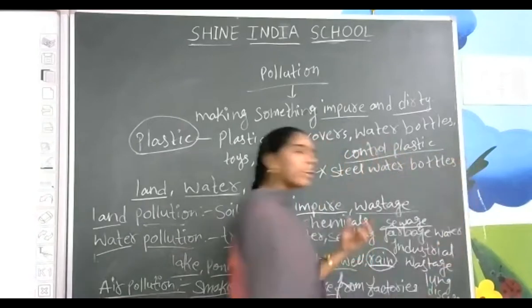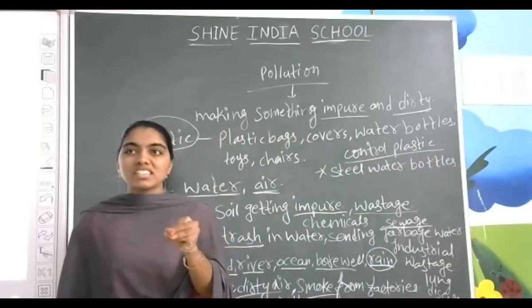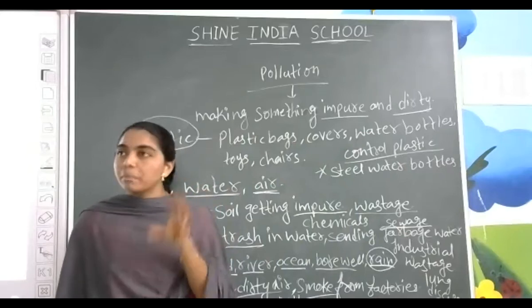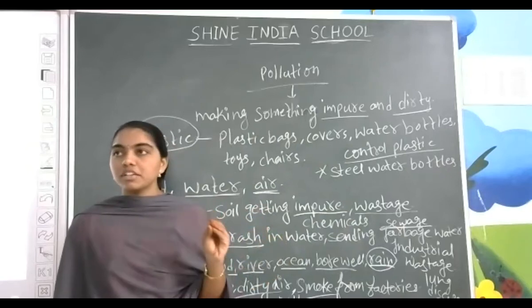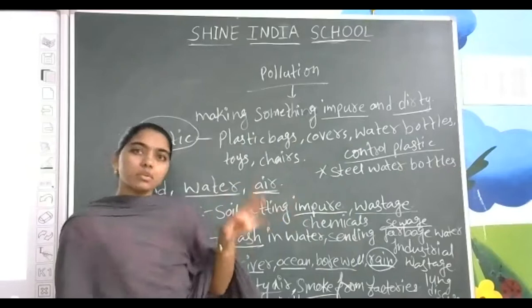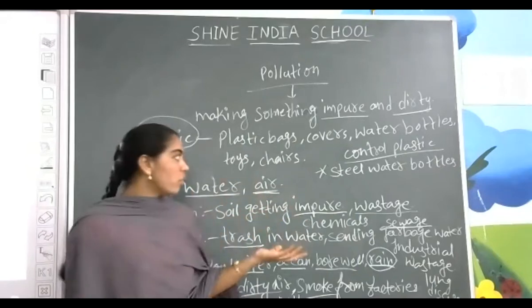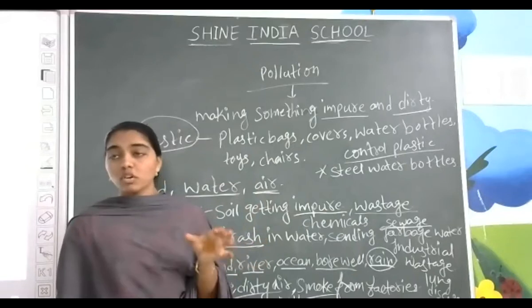And next, not only steel, you can use a clay water bottle. Except for plastic, whatever types of metals there are, you can use all types of metals to control plastic. So for your usage, either you can use a steel bottle or glass water bottles also.